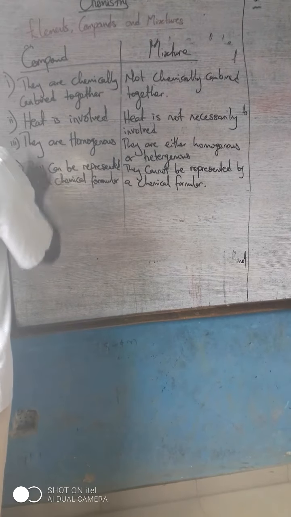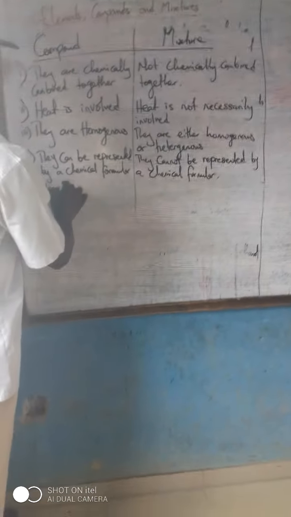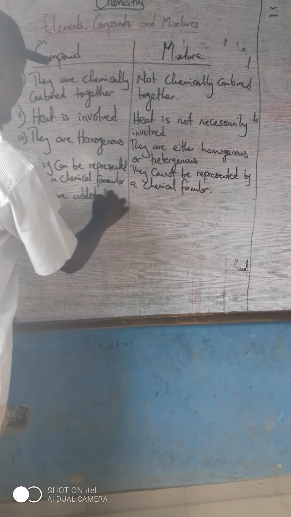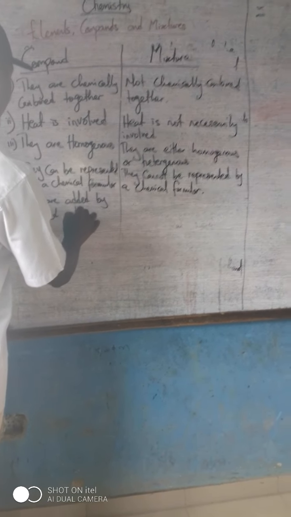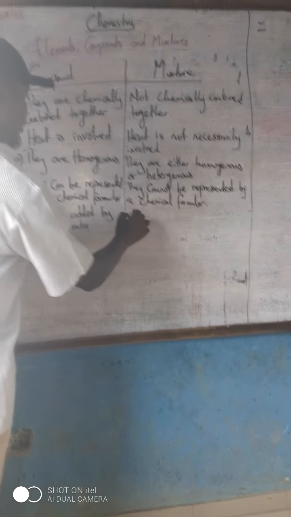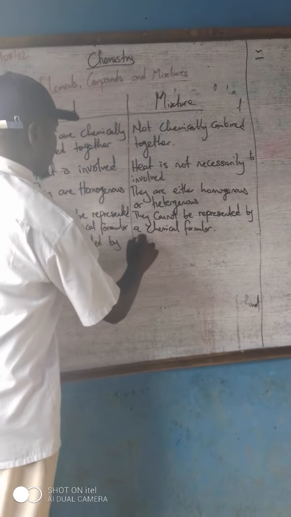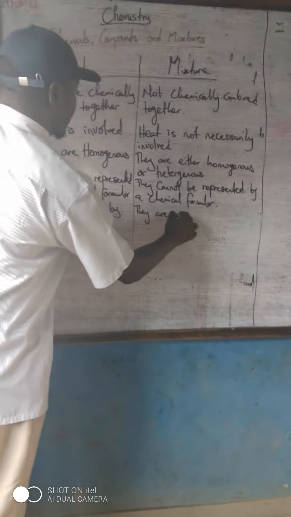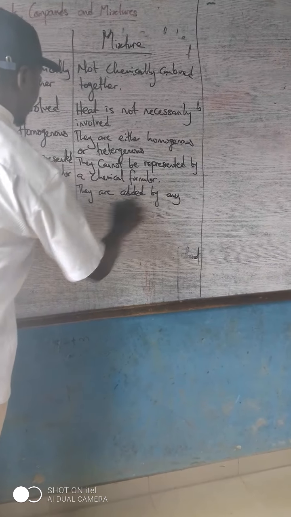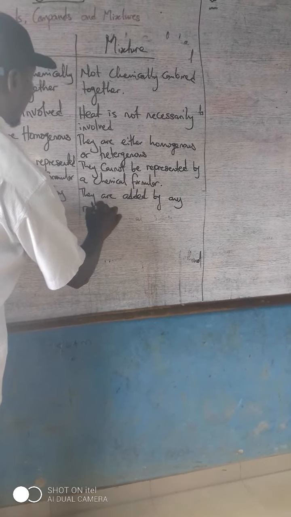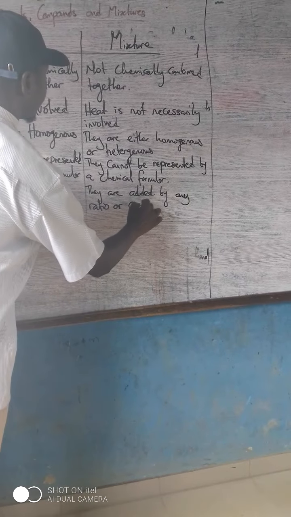And again, compounds are added by a fixed ratio, and mixtures are added by any ratio or amount.